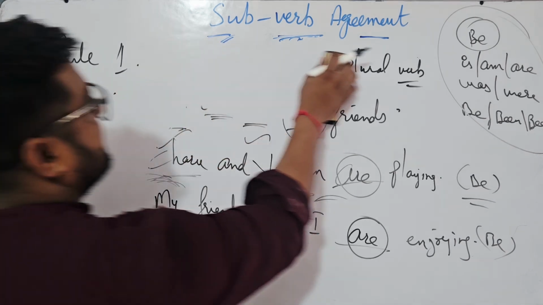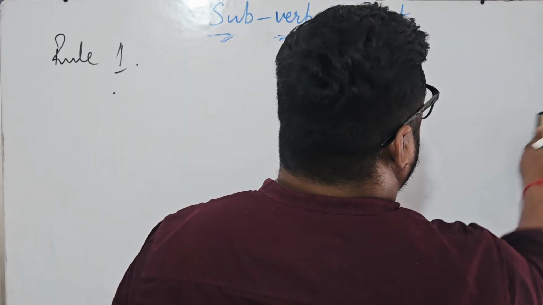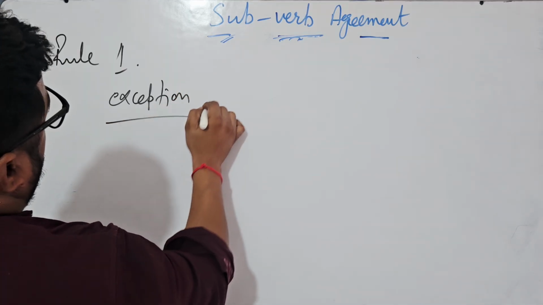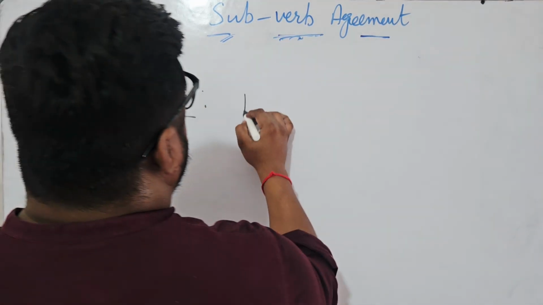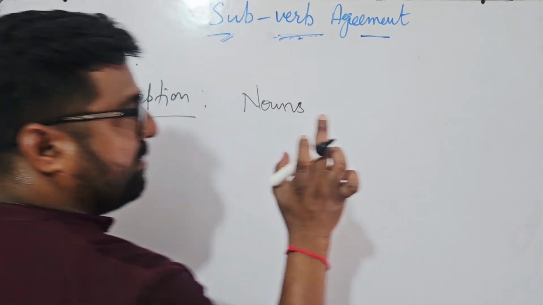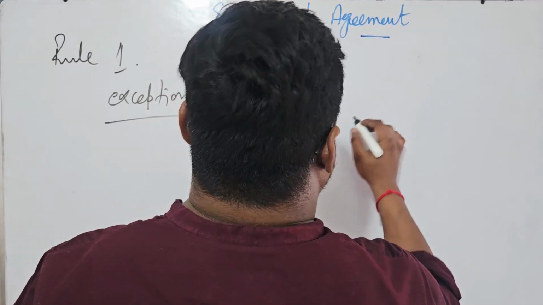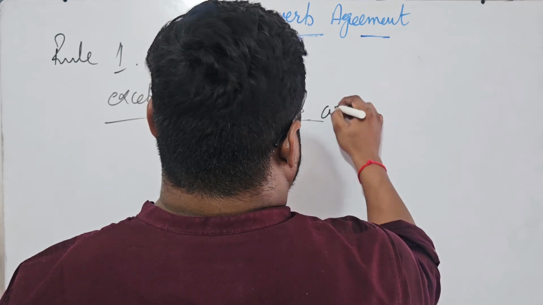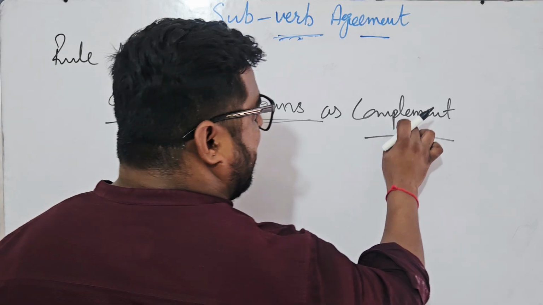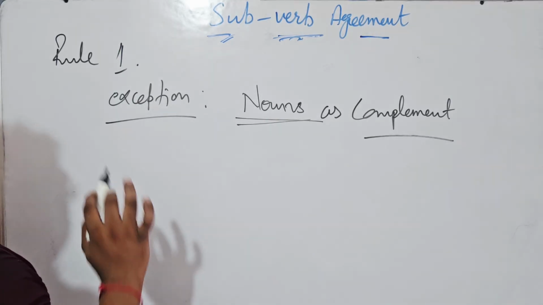Let us move on to the second one. But hold on, I want to teach you the exception of this rule as well. What is the exception? Sometimes nouns, like complementary noun, I will let you know. Nouns as complement. There are two words, complement and compliment. C-O-M-P-L-I-M-E-N-T is a different one, like a comment or something. This is called complement. Noun is complement.